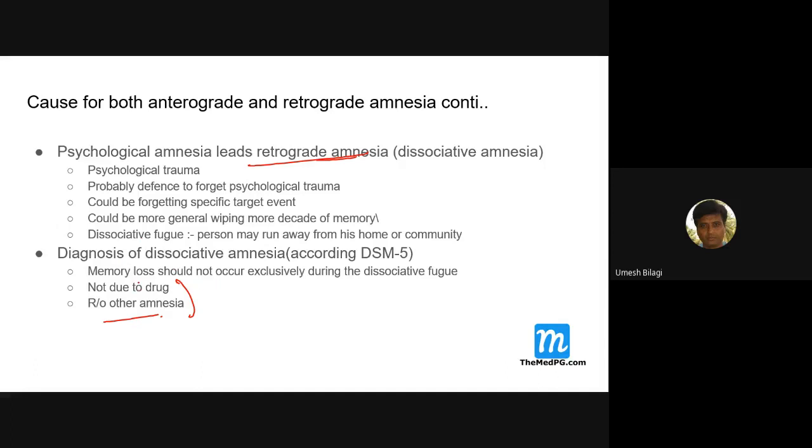And one thing, memory loss should not occur exclusively during the dissociative fugue. There could be memory loss after the fugue also. That doesn't fit into those stories, but those heroes, both Dushyanta and Arjuna, they remember. Fine.